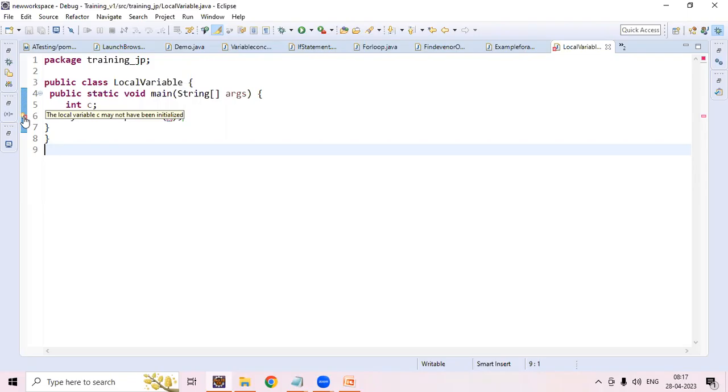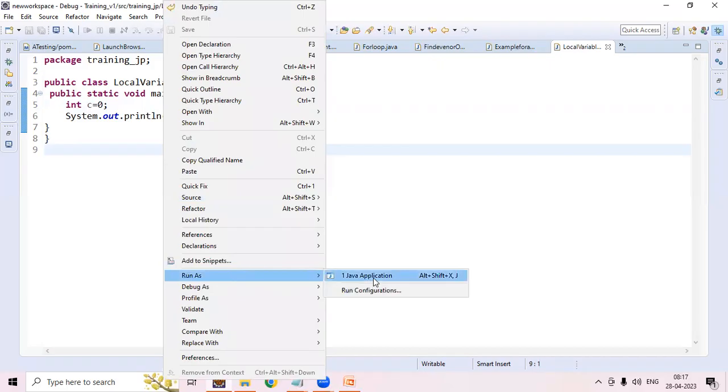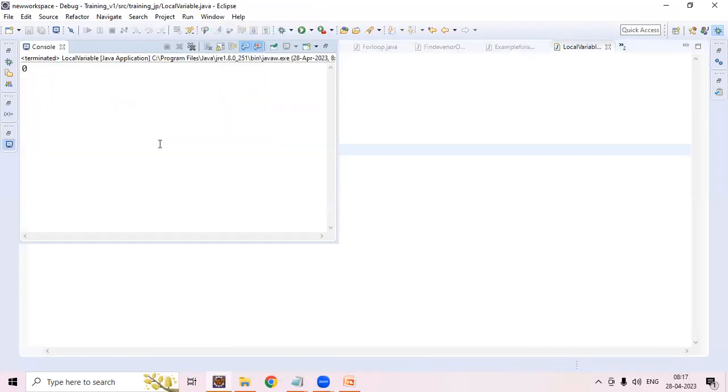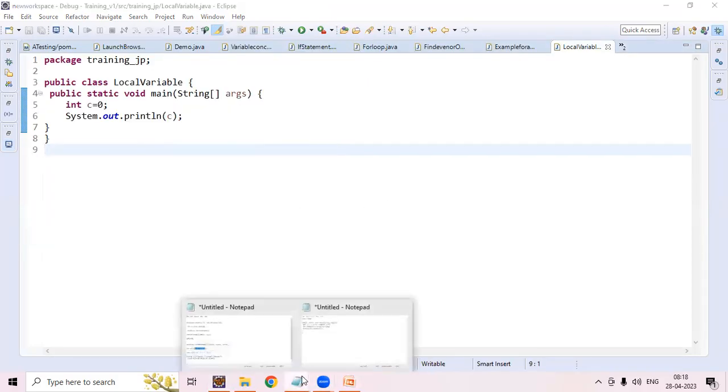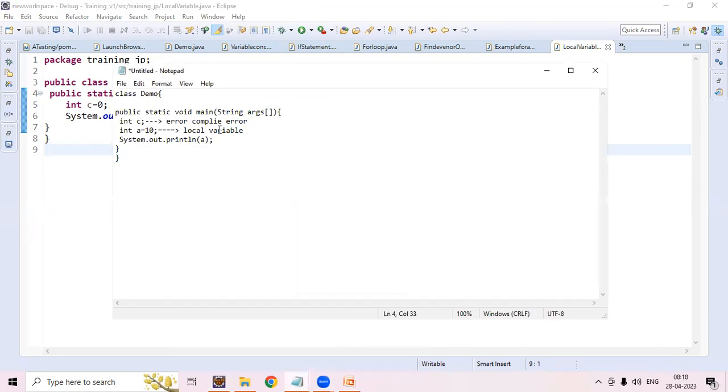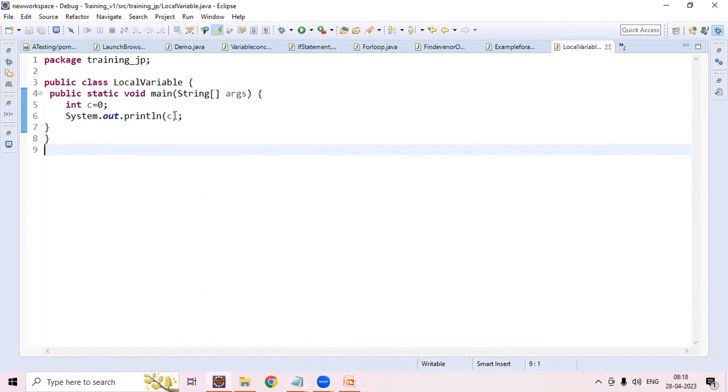So whenever we are declaring a variable within a method or the main method, we need to initialize that particular variable, or otherwise we will get an error. Let's see, I have given a value 0 and let's run this code. It will run and give the value 0. One more thing we discussed is that a local variable we can access directly. You can see the value which I access directly, I am just passing that particular name.